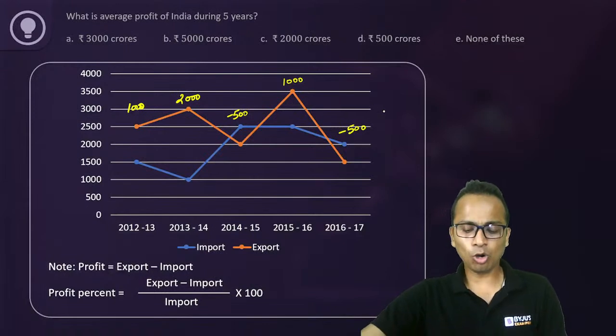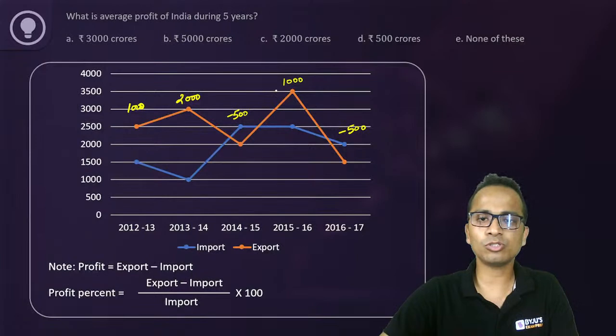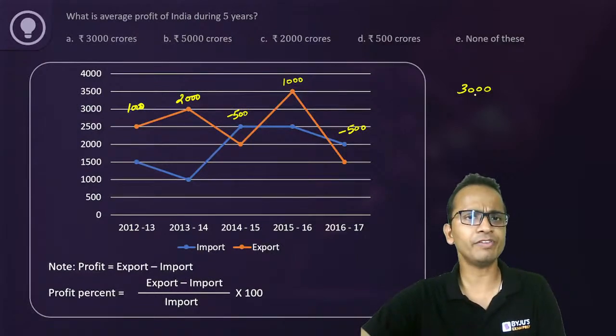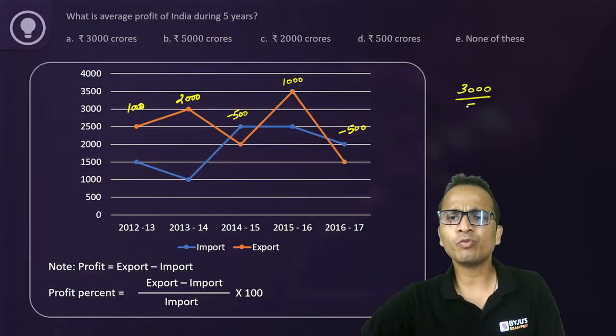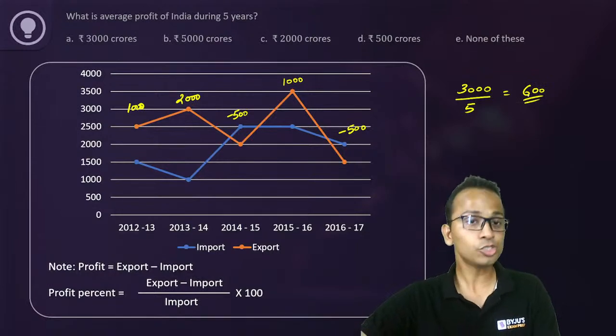Okay. Now, all of you tell me what is the total profit here. So total profit here is 3000. Yes, it is 3000. 3000 is the total profit for 5 years. Average profit will be 3000 upon 5, that is 600. So 600 should be the answer.